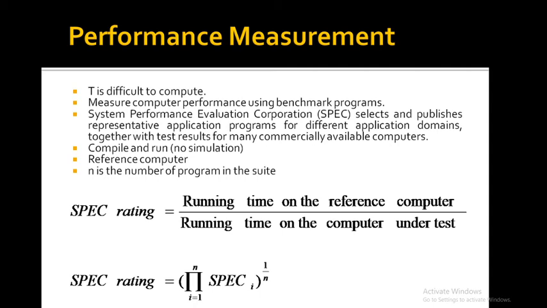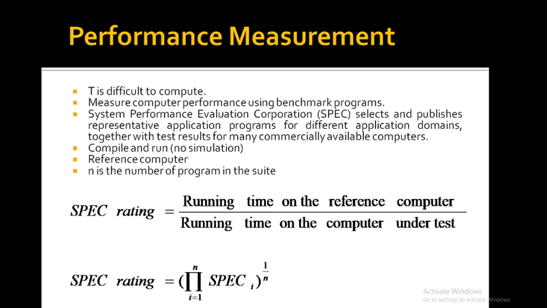So for these reasons, the computer community adopted the idea of measuring performance using benchmark programs. To make comparison possible, standardized programs must be used.